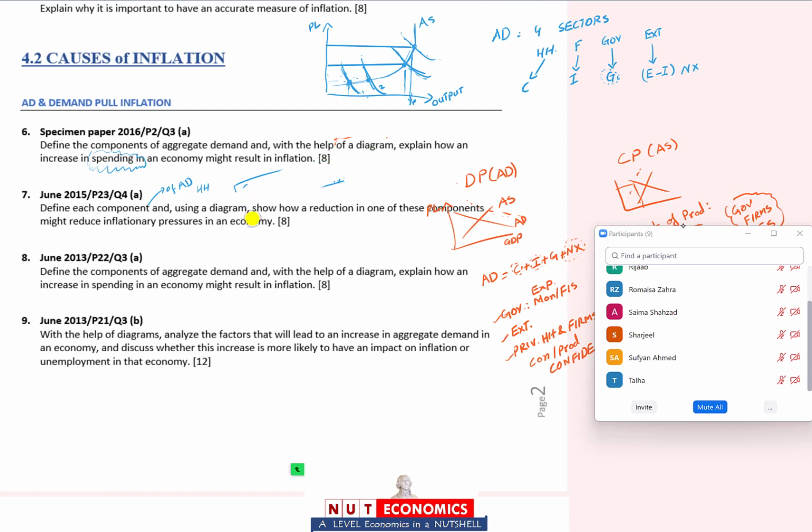Again, make sure you don't forget to use this specific aggregate supply curve. So let me draw. अभी तुमने इसमें करना है reduction in aggregate demand. How can that reduce inflationary pressures? So if you are starting at some equilibrium like this, where there's too much excess capacity and aggregate demand falls, there would hardly be any change in the price levels. But if you are sitting near your potential and then aggregate demand falls, then yes, price levels will fall significantly. End of answer. थोड़ा सा reasonable रहा करो.